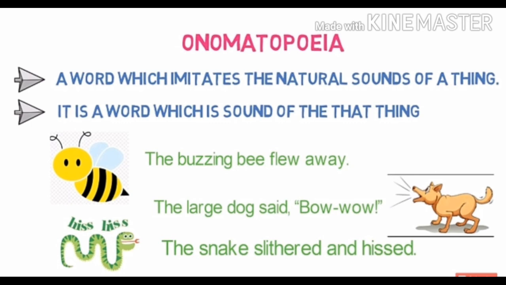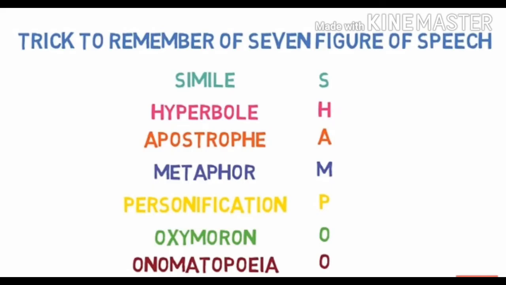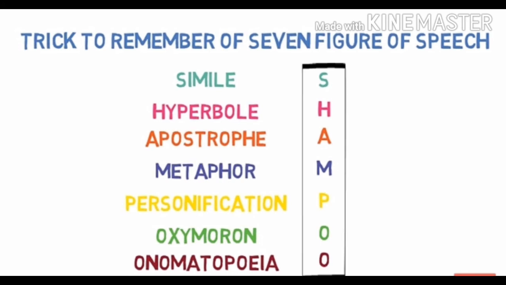Now I will give you a trick to remember all 7 figures of speech. Just take all the names of the figures of speech and take the first letter of each. Simile, S is the first letter; hyperbole, H; apostrophe, A; metaphor, M; personification, P; oxymoron, O; and onomatopoeia, O is the first letter. So write down the first letters. What does it become? The word shampoo. Combining all these first letters, it became the acronym shampoo. If you remember it like this, it will be easy for you to remember all 7 names.